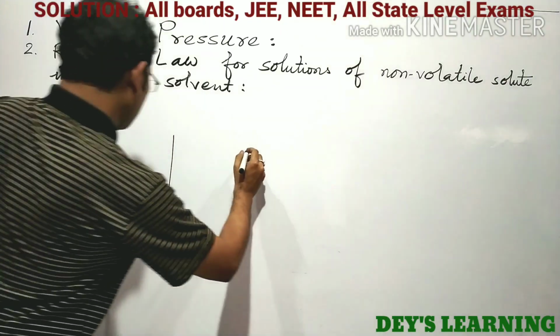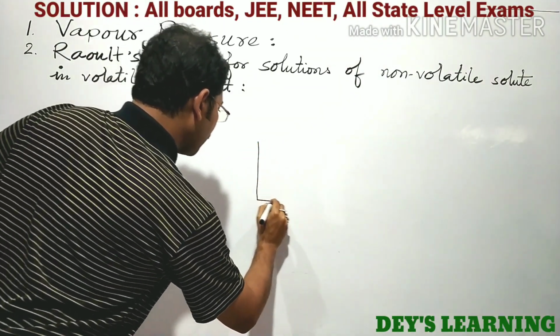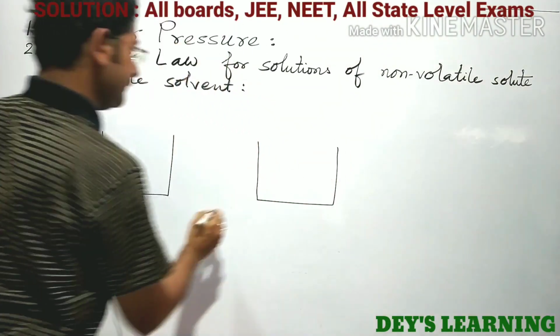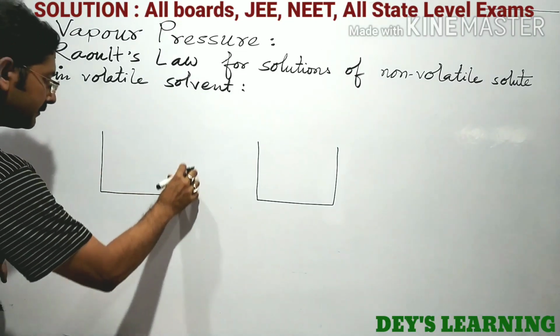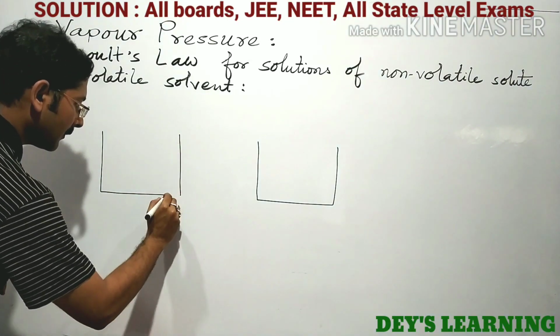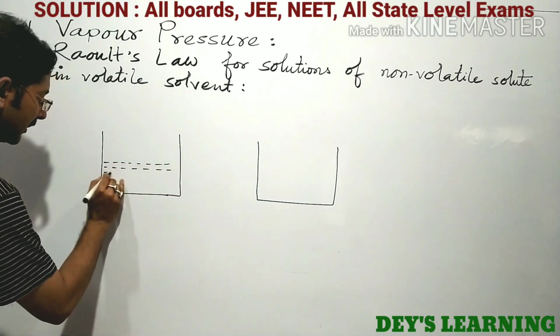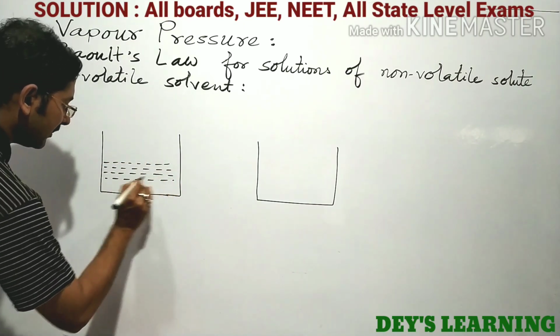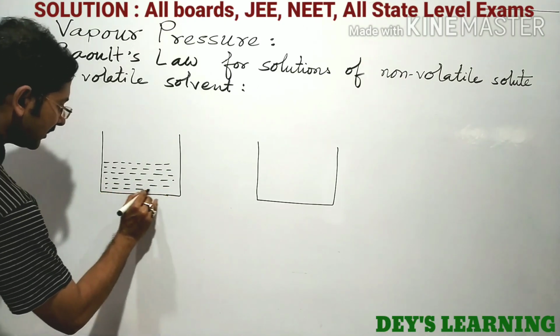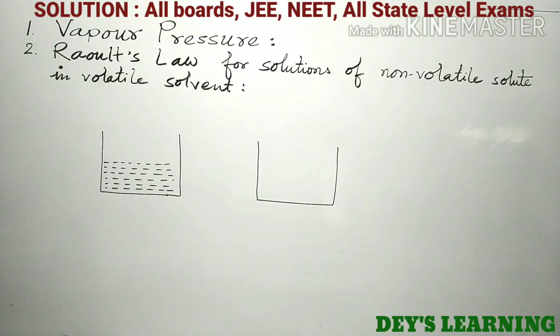Let us consider two solutions. Here is a pure solvent like water, ether, acetone, whatever may be.